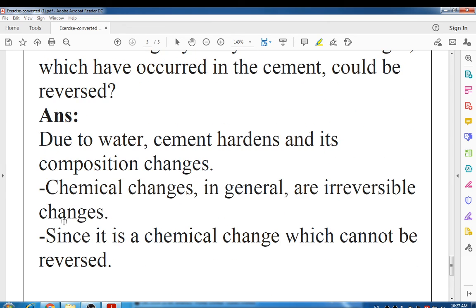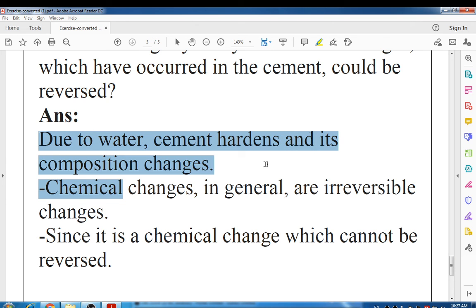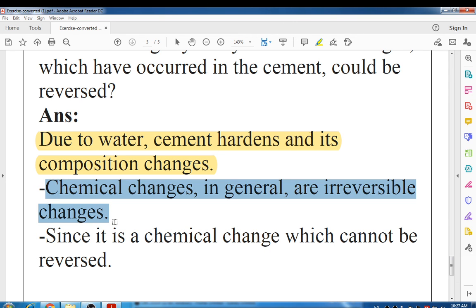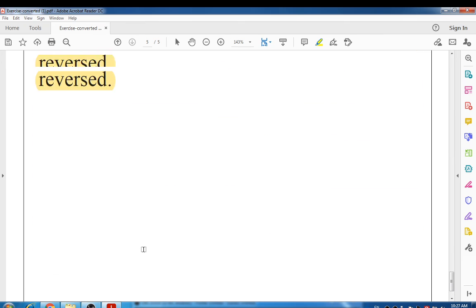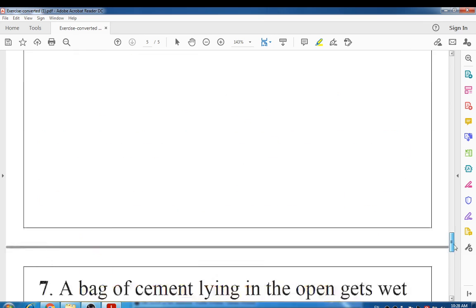Understood? See the explanation. Due to water, cement hardens and its composition changes, means the property is changed. Chemical changes in general are irreversible, so it cannot be reversed. Understood? So here we have completed our exercise.